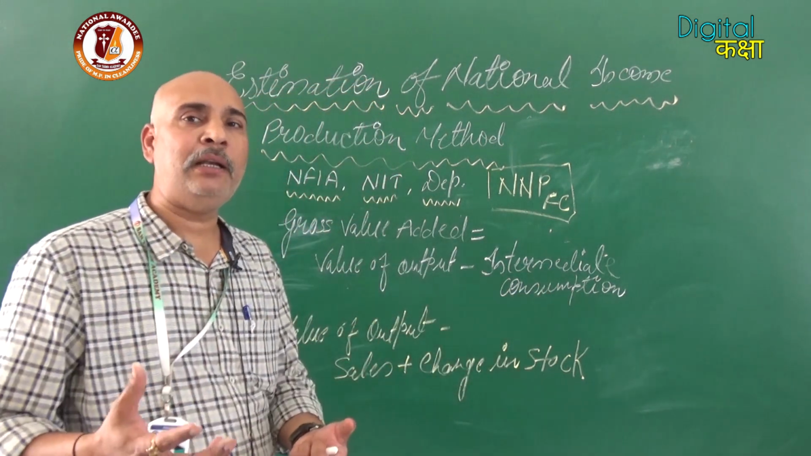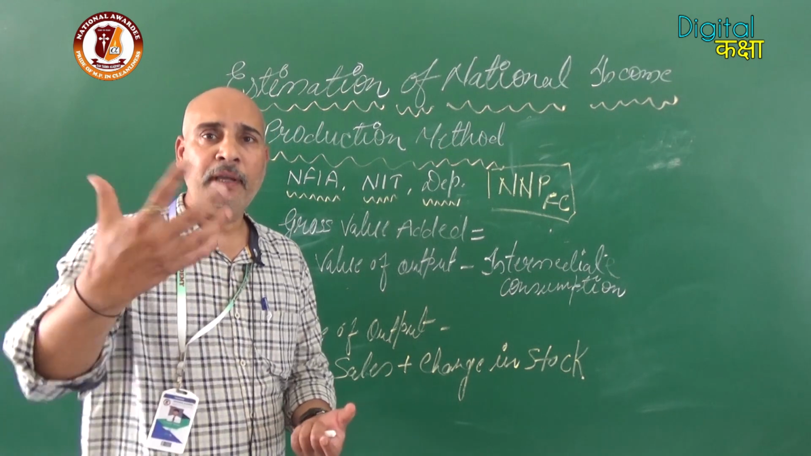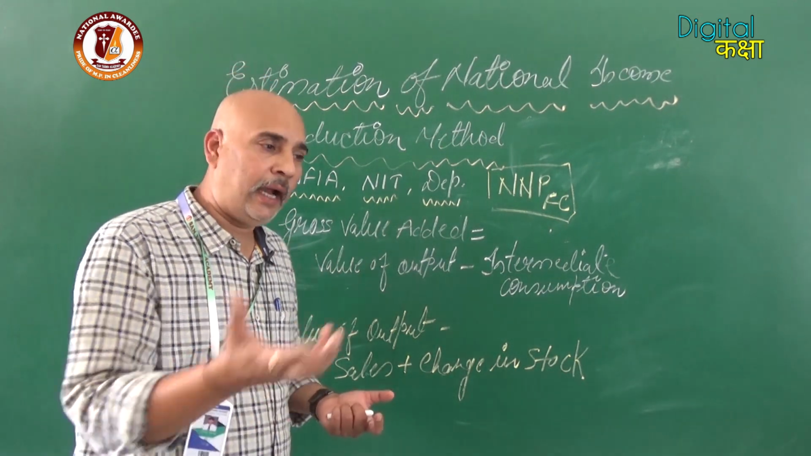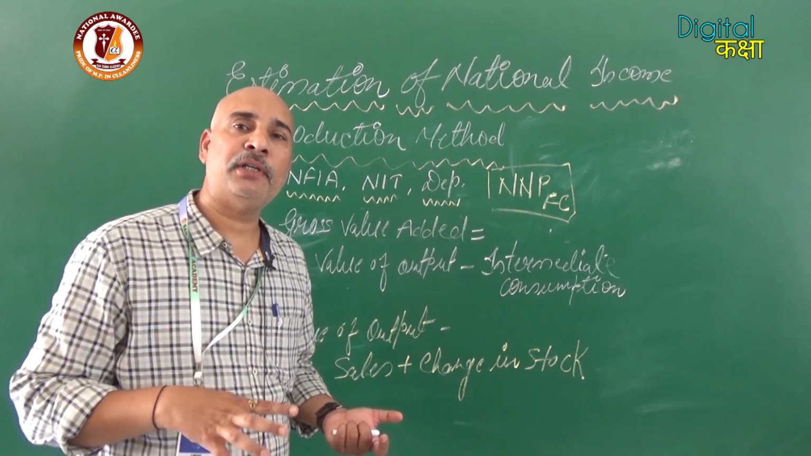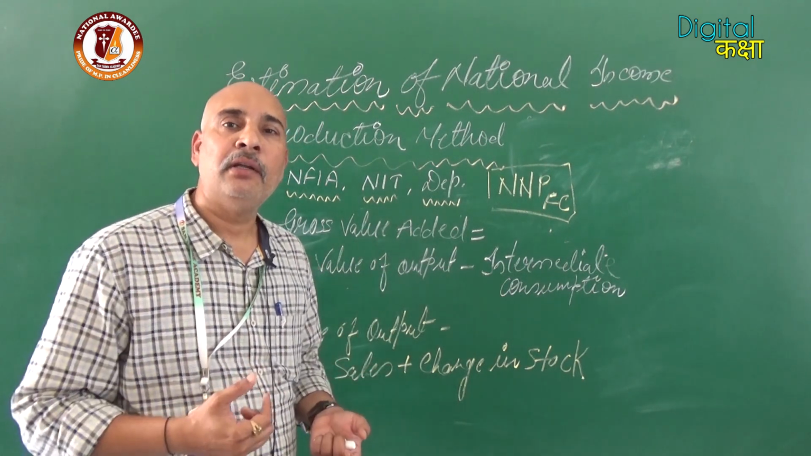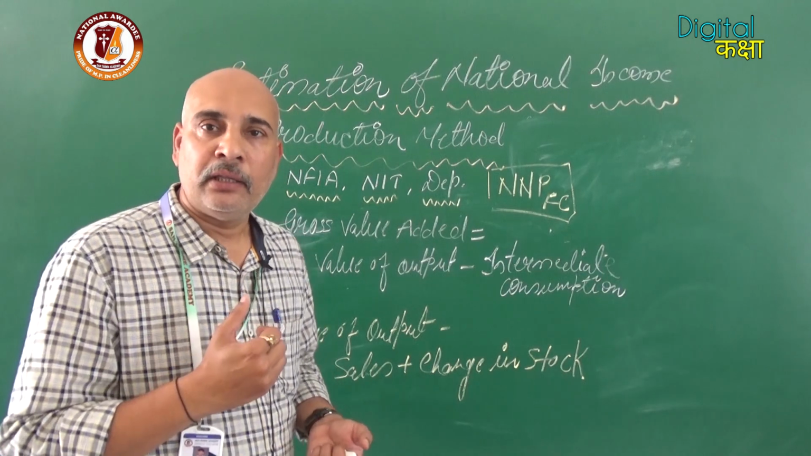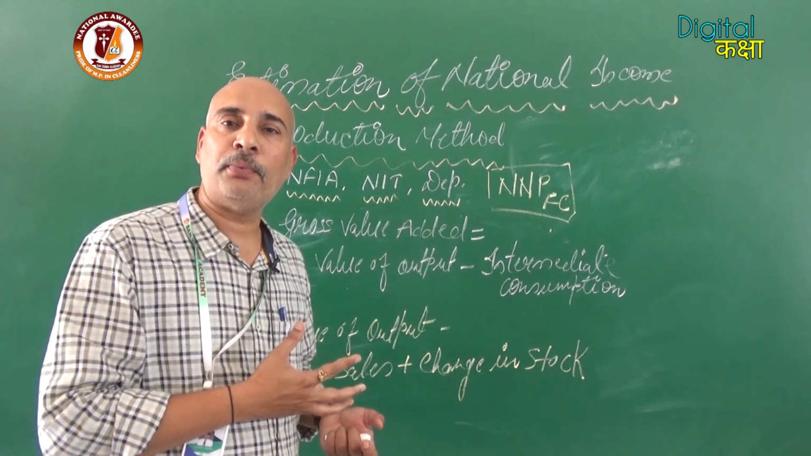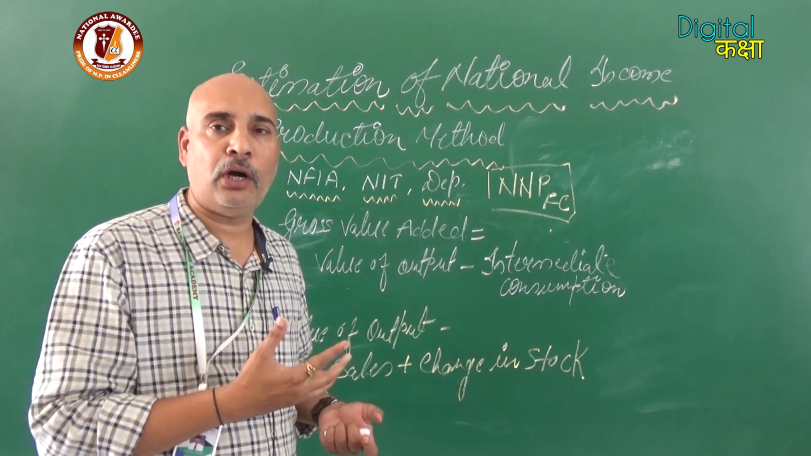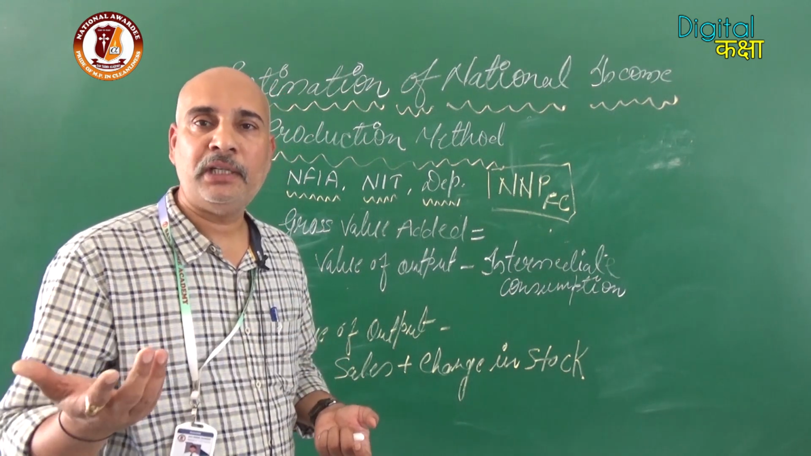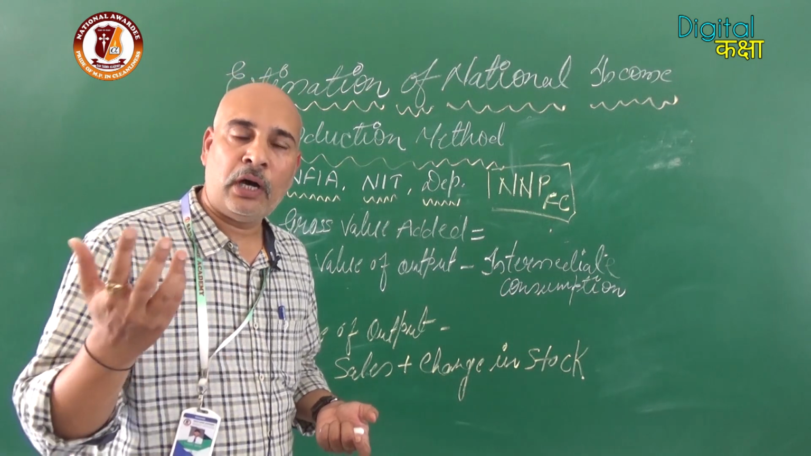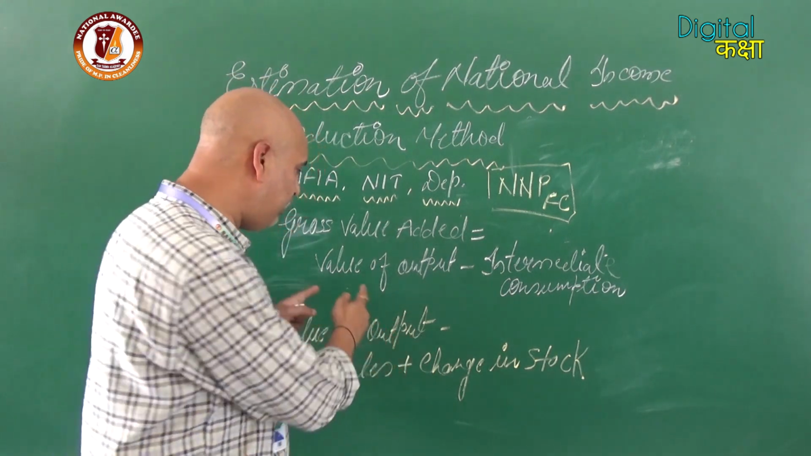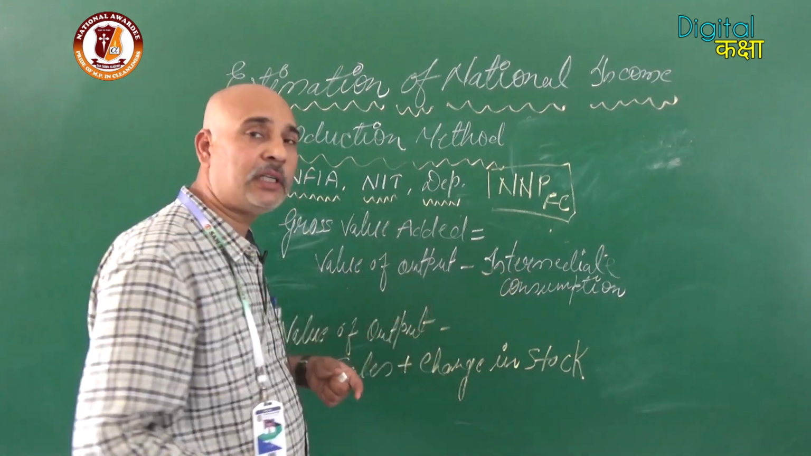For example, suppose we have produced an article of rupees 15, and the raw material and other things used to manufacture it cost rupees 10. So how much value was added? Rupees 5. That is, the value of output, 15 rupees, minus intermediate consumption, 10 rupees, gives a value added of rupees 5. So it is given by value of output minus intermediate consumption.